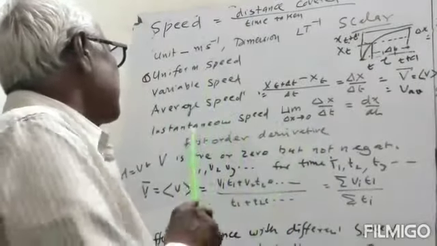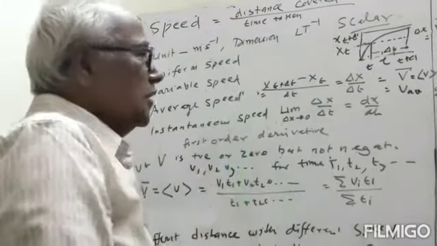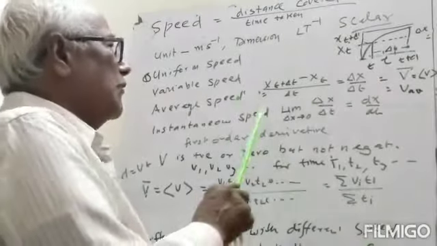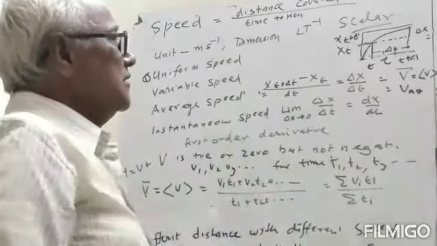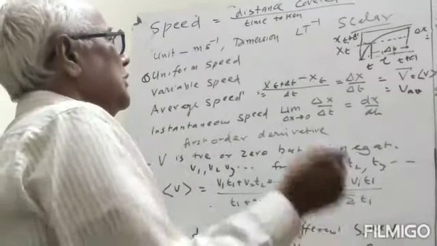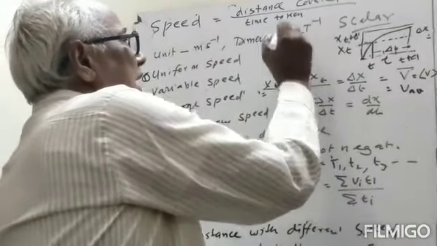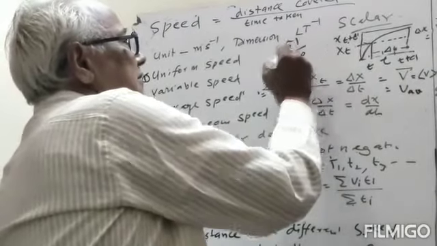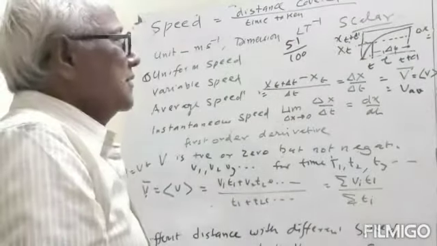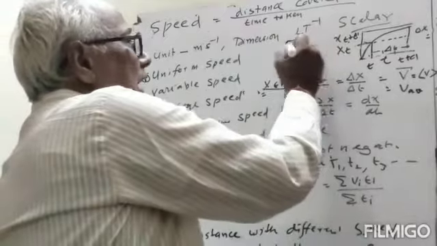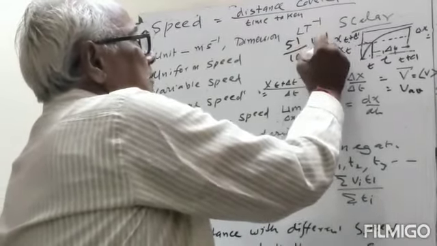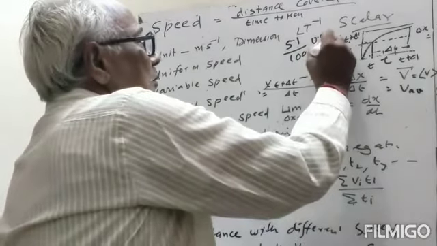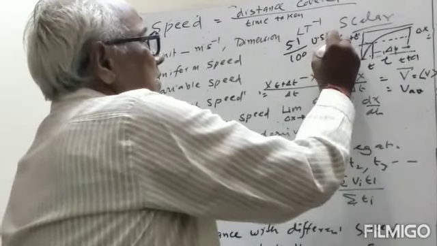If you are going from Biawar to Ajmer, and the distance is suppose 51 kilometers and it takes 100 minutes, then the average speed will be equal to 0.51 kilometer per minute.